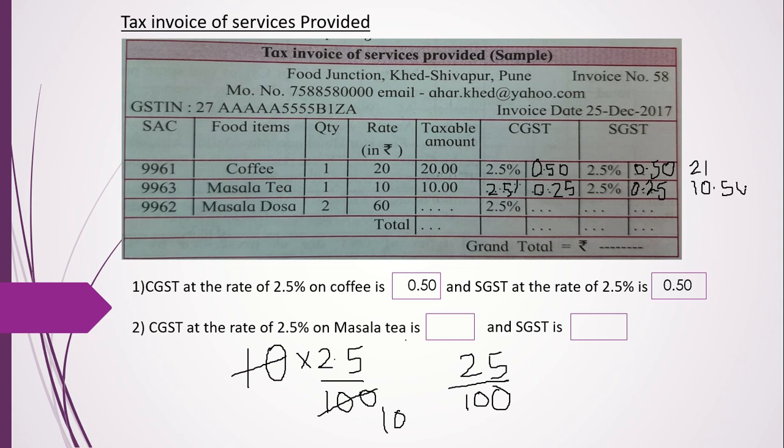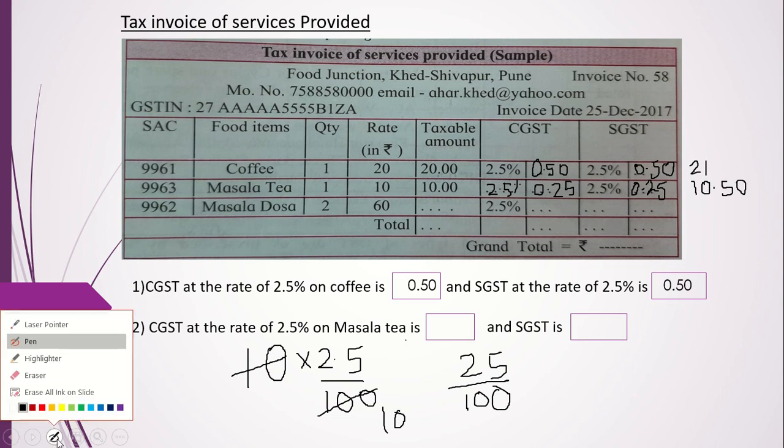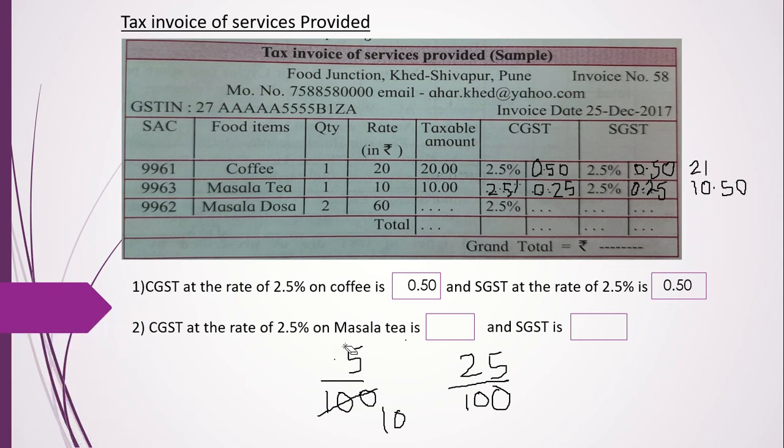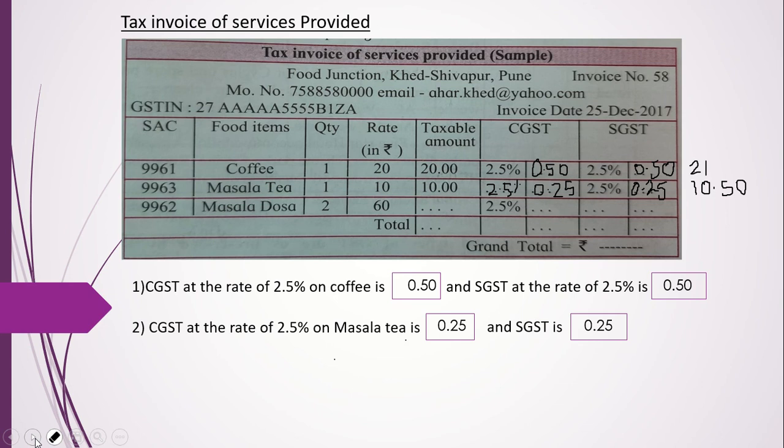So on masala tea we have 25 paise and 25 paise as tax. Okay, and now CGST at 2.5% on masala dosa.